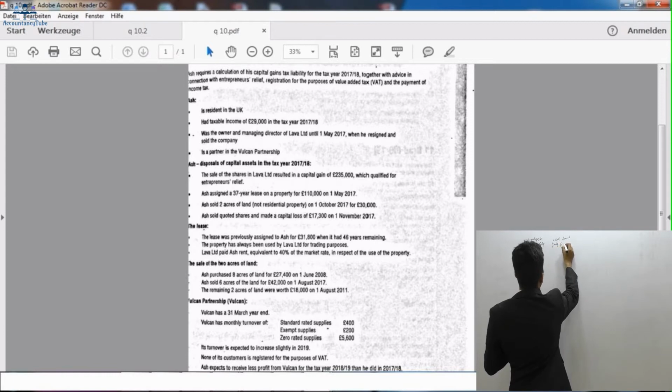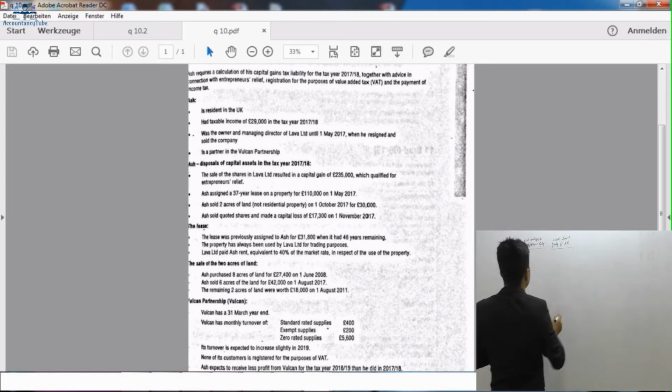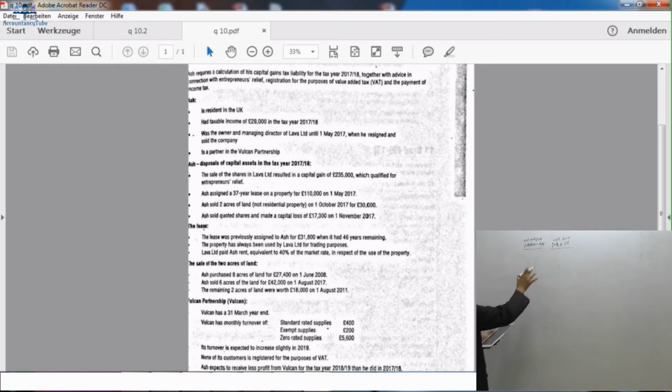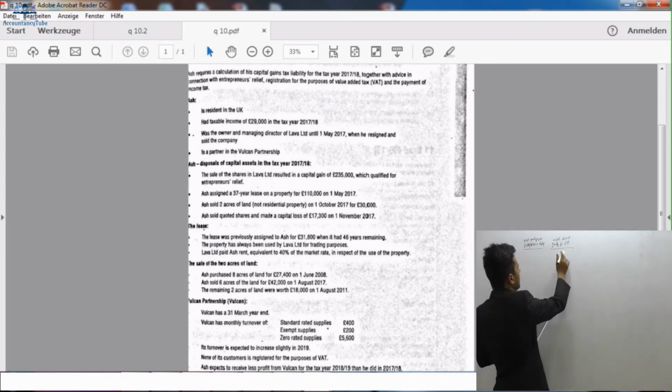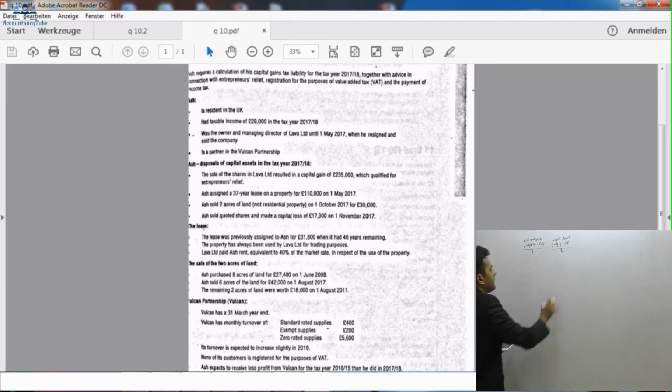So assets that do not qualify for entrepreneur relief, I'm just writing ER. These are the assets qualifying for entrepreneur relief at the rate of 10%, and assets that do not qualify are taxed at either 10% or 20%, depending on which band the income falls in. Then first of all, a capital gain on the disposal of shares in Lava Limited.